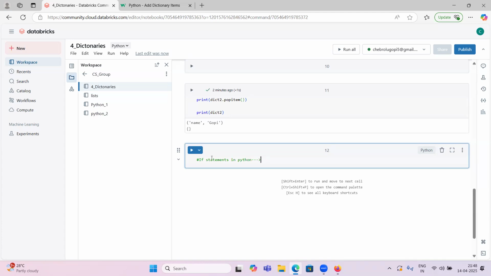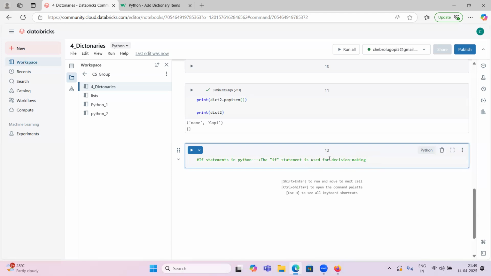The if statement is used for decision making. Decision is nothing but a condition, right? So if and else blocks are conditional statements only.